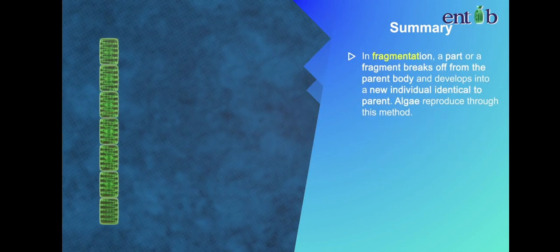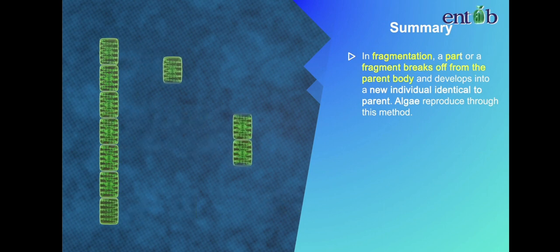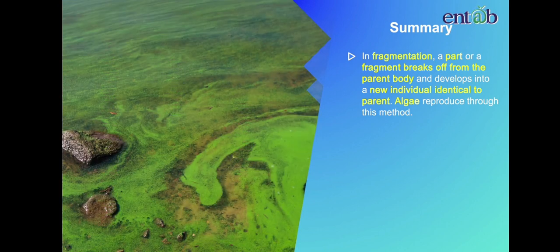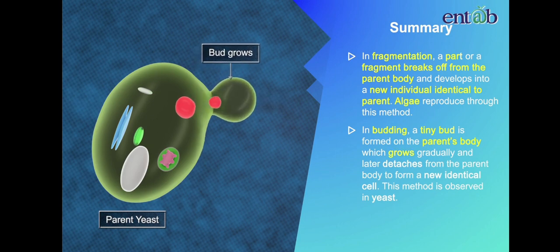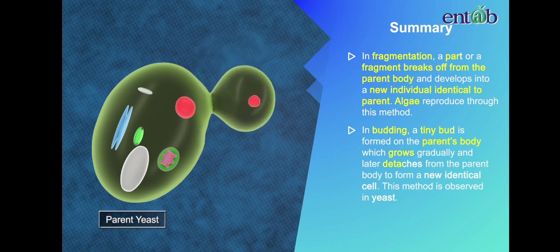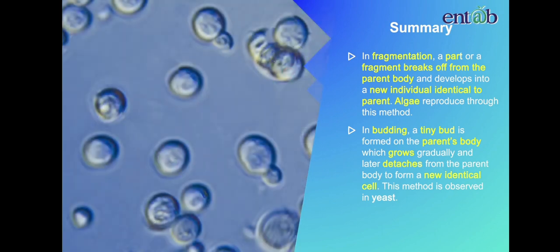In fragmentation, a part or a fragment breaks off from the parent body and develops into a new individual identical to parent. Algae reproduce through this method. In budding, a tiny bud is formed on the parent's body, which grows gradually and later detaches from the parent body to form a new identical cell. This is observed in yeast.